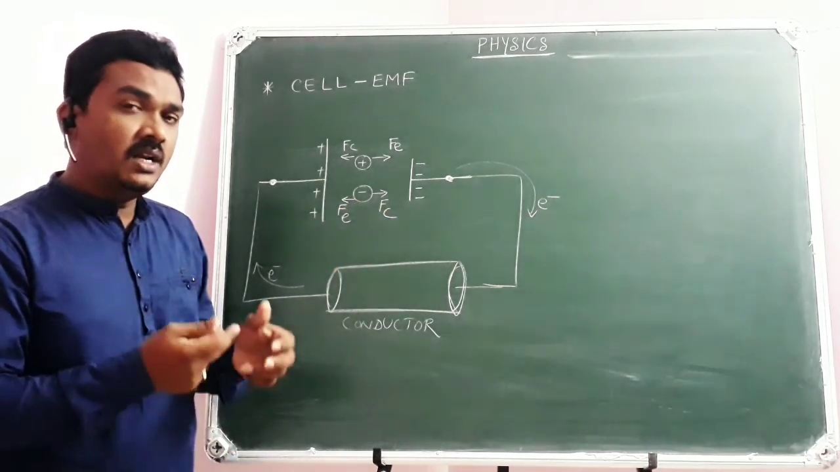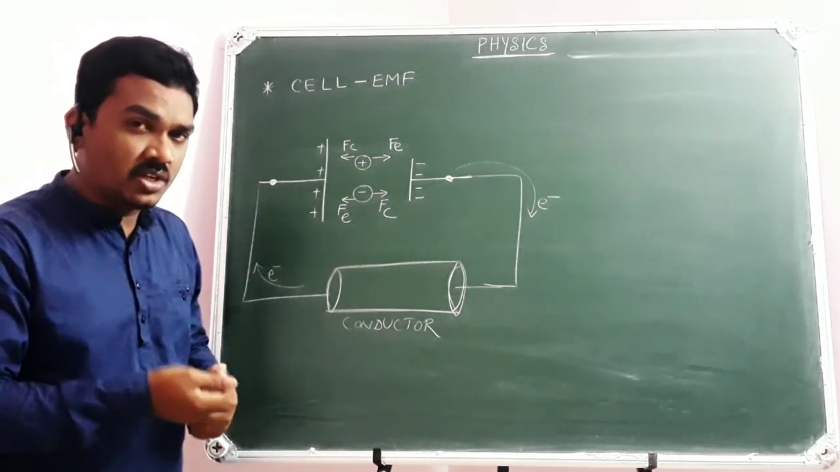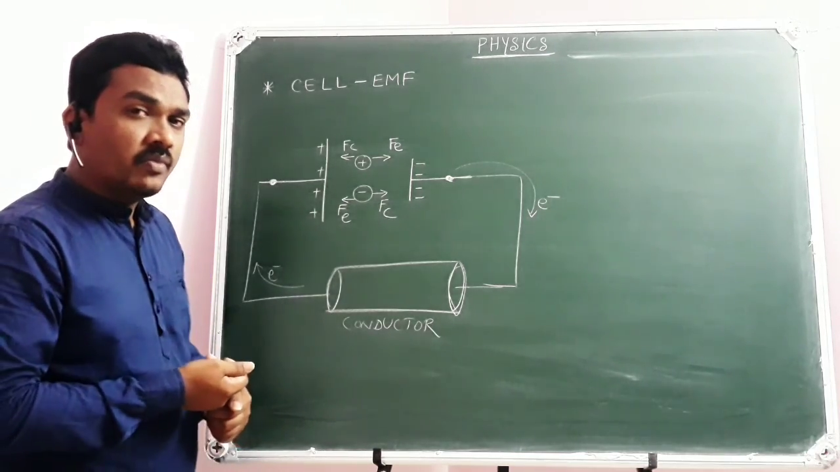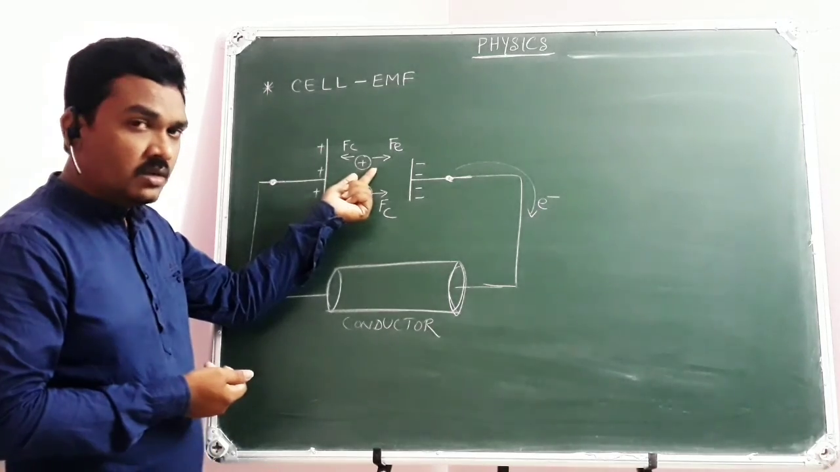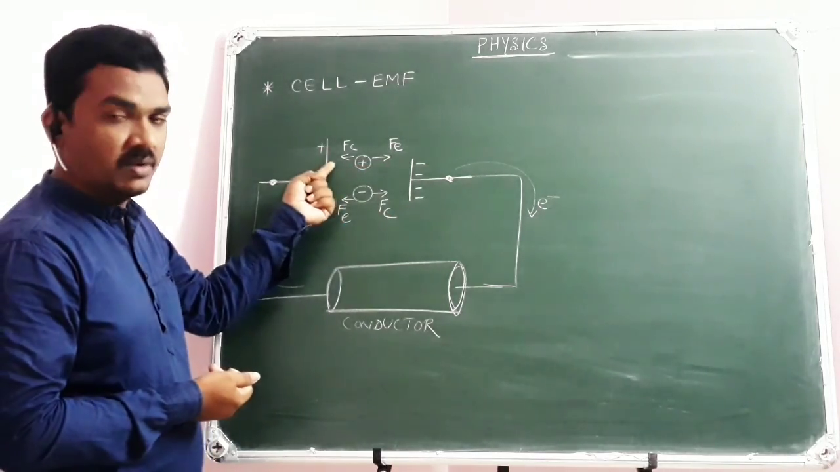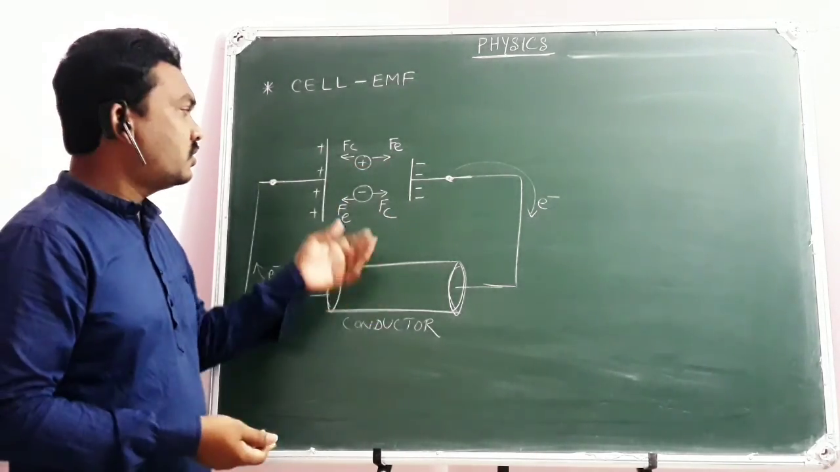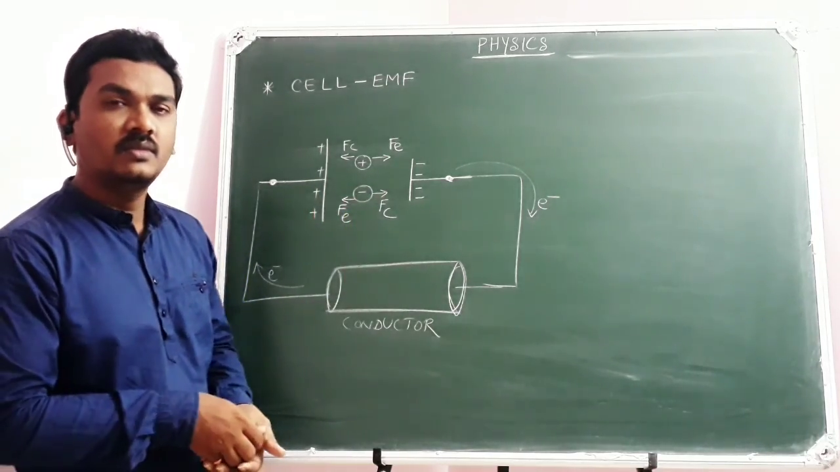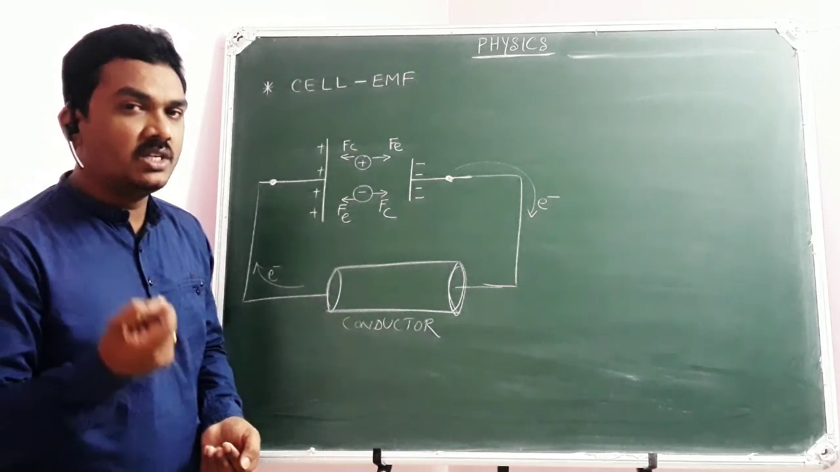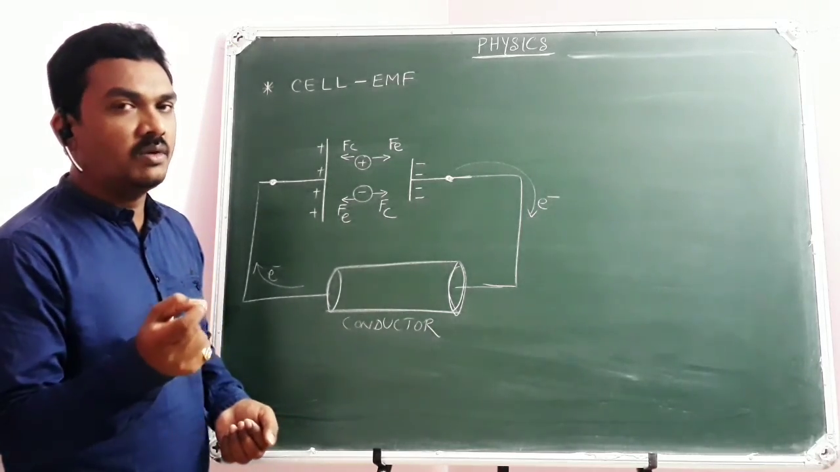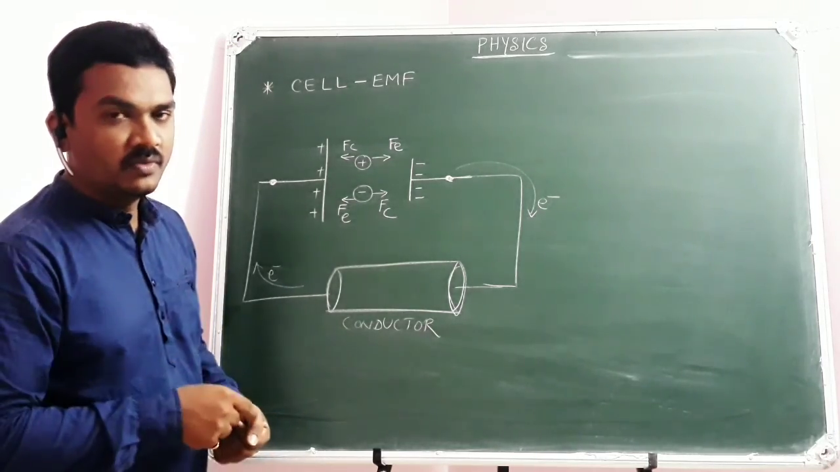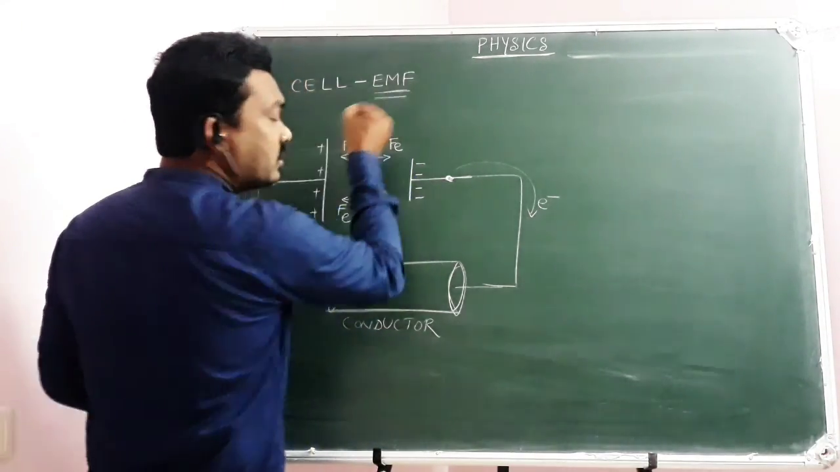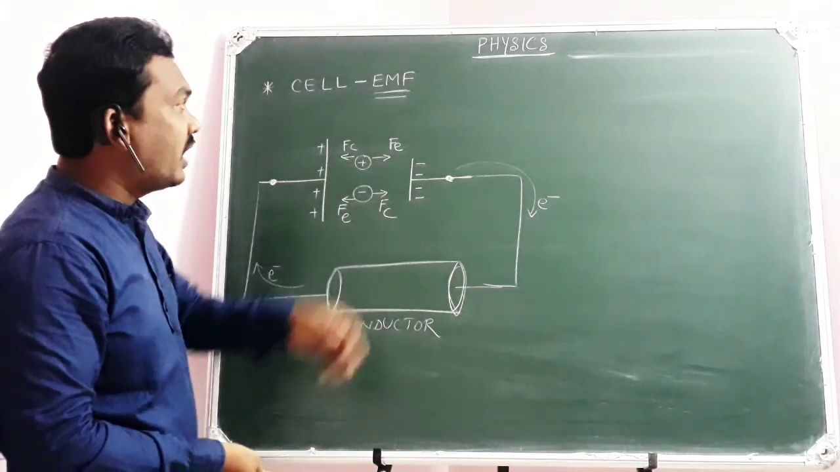So a cell is utilizing its chemical energy to do the work to carry the positively charged ion from the negative terminal to the positive terminal. Of course, you can say to carry the negative ion from the positive terminal to the negative terminal. But anyway, our conventional charge is positive charge. So we talk about a unit positive charge. So here EMF is the amount of work done. If you want, you can write the definition.